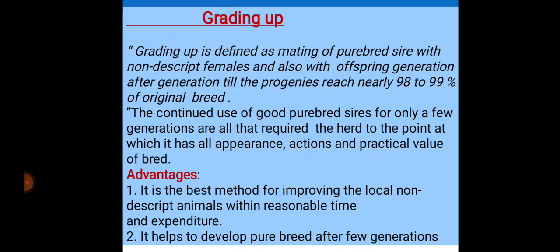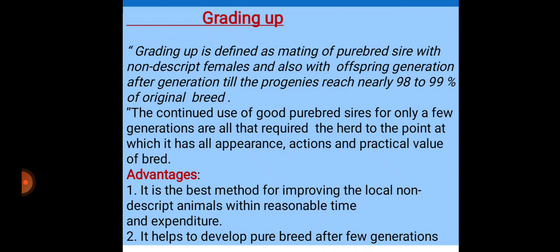Next, grading up. What is meant by grading up? Grading up is defined as the mating of a purebred sire with non-descript females and also with offspring generation after generation till the progenies reach nearly 98 to 99% of the original parent. The advantage of grading up: it is the best method for improving local non-descript animals within reasonable time and expenditure. It helps to develop purebreds after a few generations.